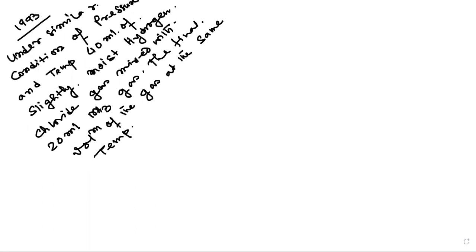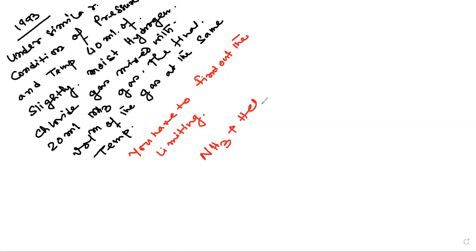The question is very, very simple. I have told you, you have to find out the limiting reagent. I am not doing the numerical here, I'm just telling how to do the numerical. Under similar conditions of pressure and temperature, 40 ml of slightly moist hydrogen chloride gas reacts with 20 ml of ammonia. Ammonia plus HCl will produce NH4Cl. You should find out the limiting reagent here.